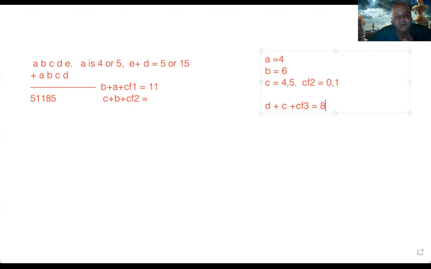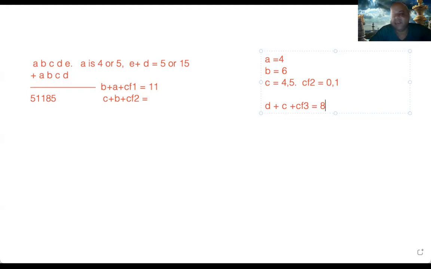Now it is very simple. With this, you just have to try out certain numbers. First of all, CF3 also can be either 0 or 1. We'll try it out and we'll come to know. So let us first assume CF3 is 0. That means E plus D is equal to 5.